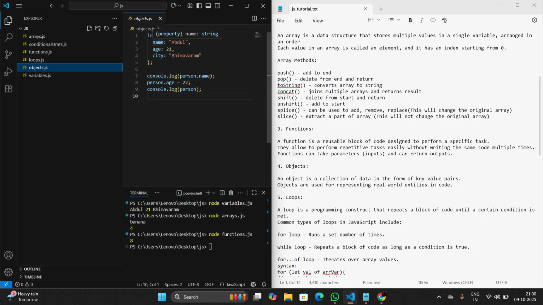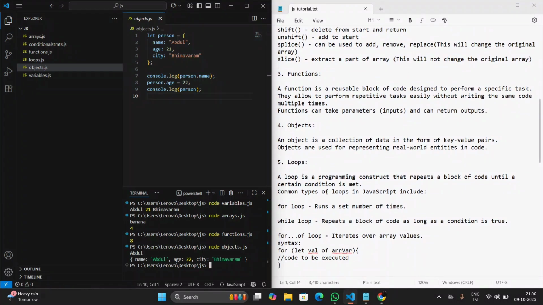Age is a key and 21 is its value. City is a key and its value is given. Here we get the output: the name and the full person details.